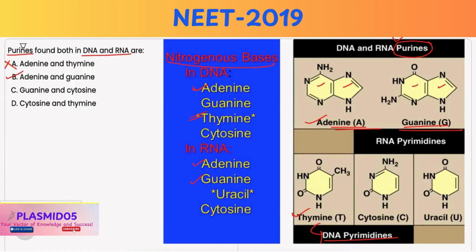Option C, guanine and cytosine. It is incorrect, because guanine is a purine, but cytosine is a pyrimidine. Option D, cytosine and thymine. It is also incorrect, because both cytosine and thymine are pyrimidines, and thymine is found only in DNA and not in RNA.